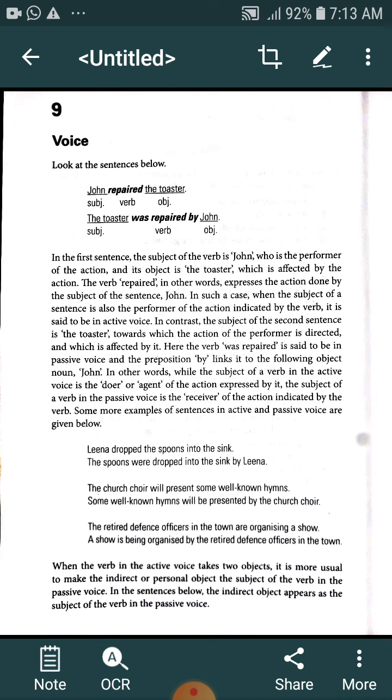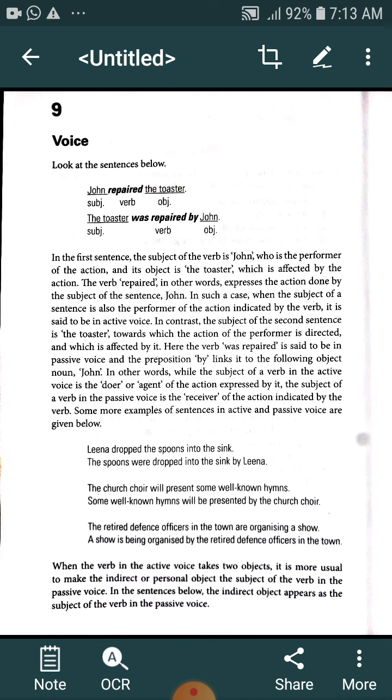In the first, we have to see that John is the subject, repaired is the verb, and the toaster is the object. This is an active sentence, a sentence in active voice. In "The toaster was repaired by John," the toaster is the subject, was repaired is the verb, by is the preposition, and John is the object.